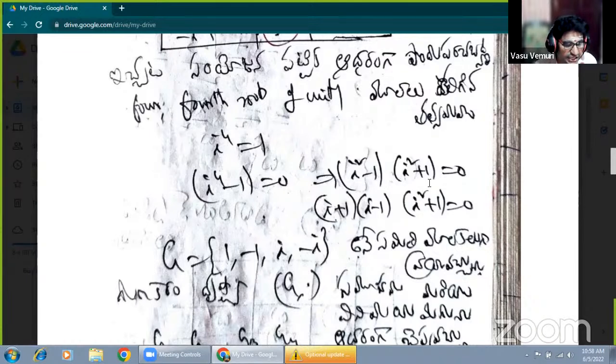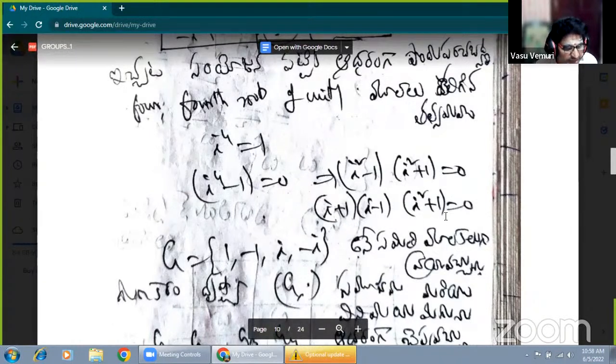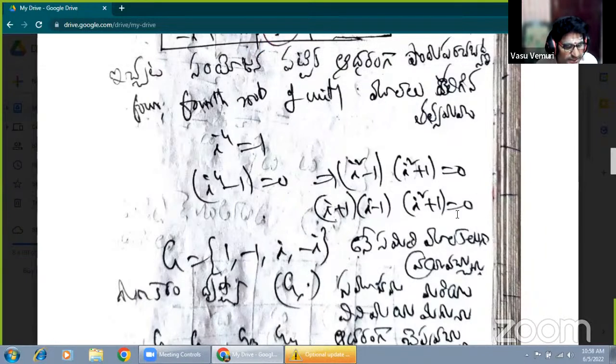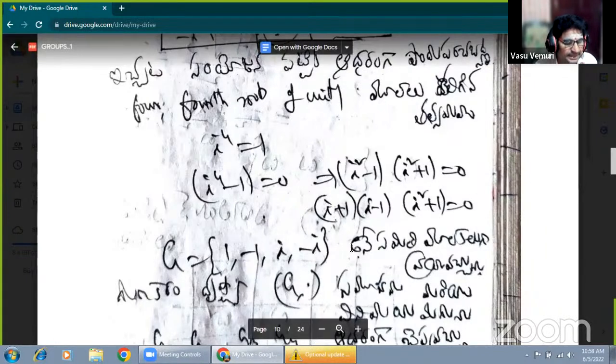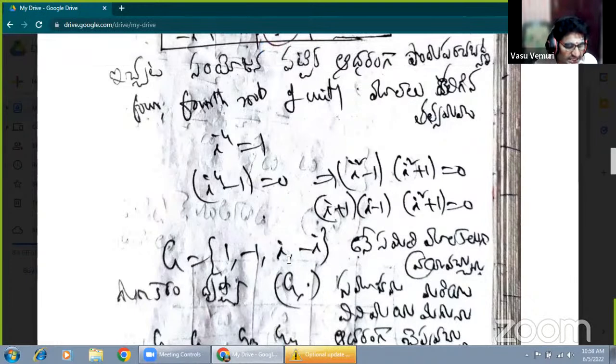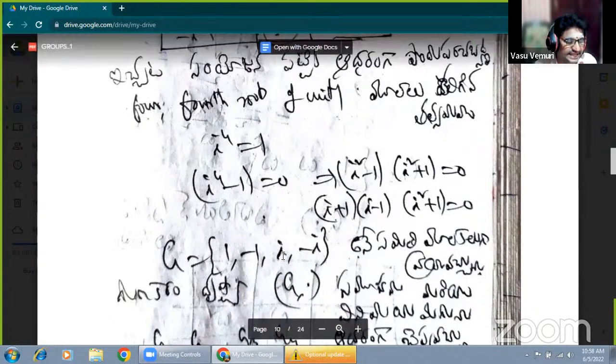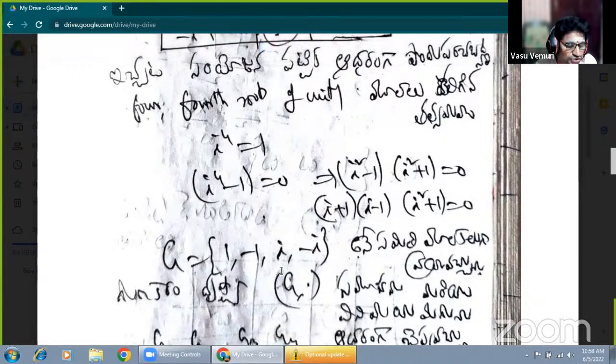We are getting the values i equal to root minus 1. Root minus 1 means plus or minus root minus 1, which means plus or minus i. Plus i, minus i. So we are getting the elements given in the set, the imaginary fourth roots of unity: elements are 1, minus 1, i, minus i. Students, it is clear.